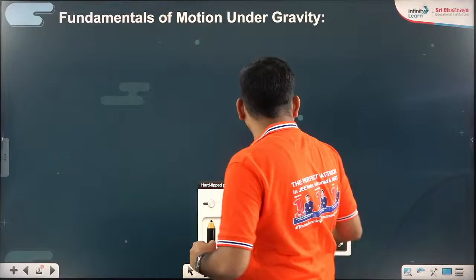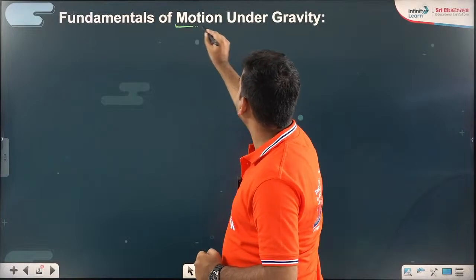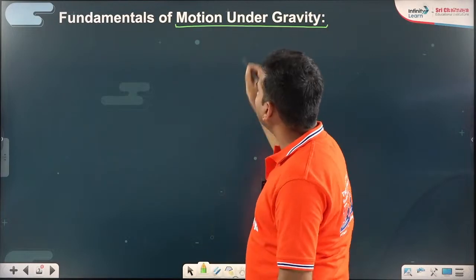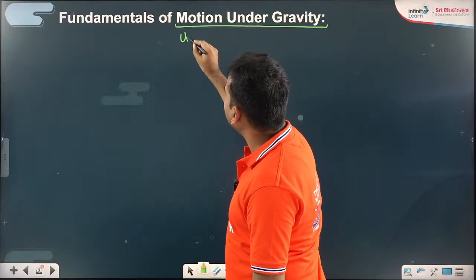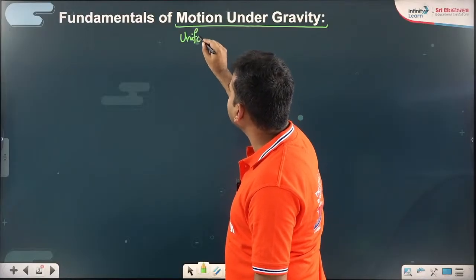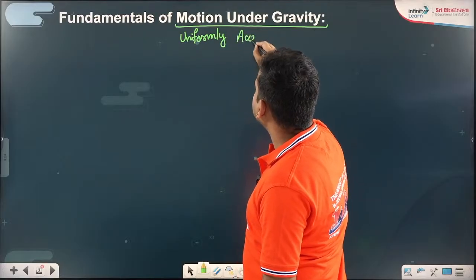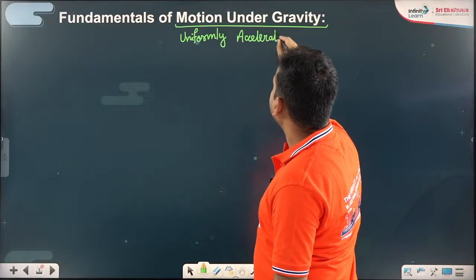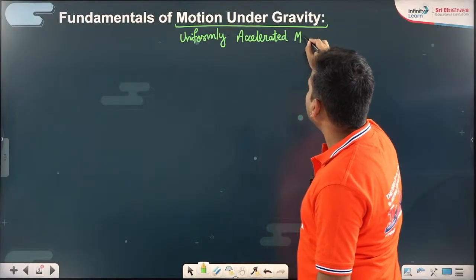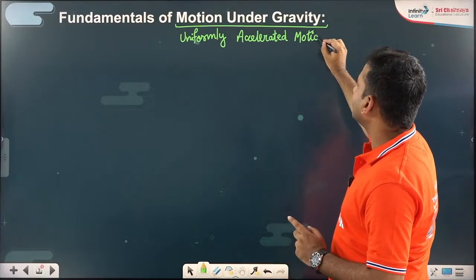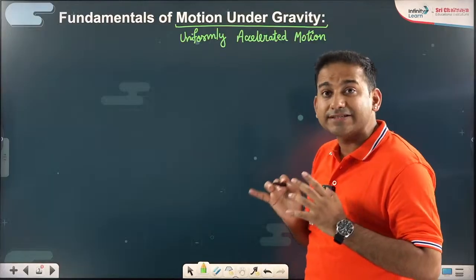If I particularly talk about motion under gravity, then we all have to understand that this is a type of uniformly accelerated motion. What is uniformly accelerated motion? First of all, there must be some acceleration.